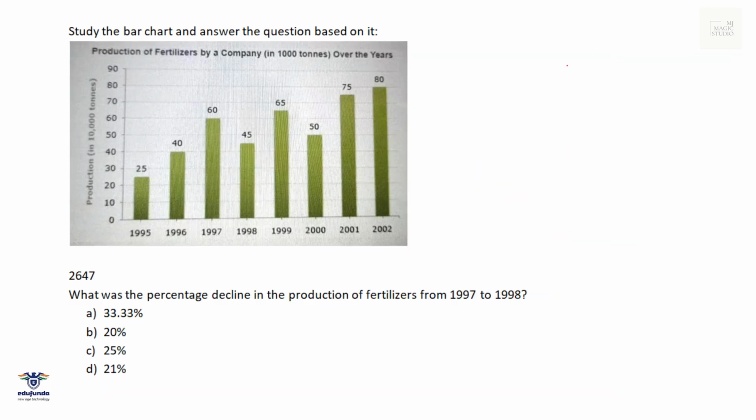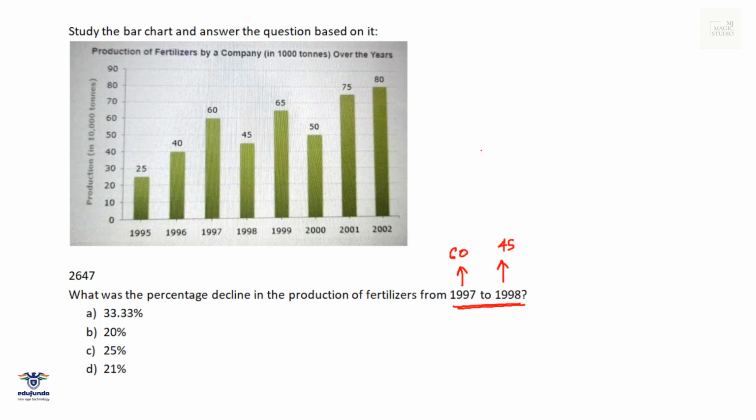Okay, one more on the same fertilizer bar chart. What was the percentage decline in the production of fertilizer from 97 to 98? In 97 it was 60, in 98 it is 45.